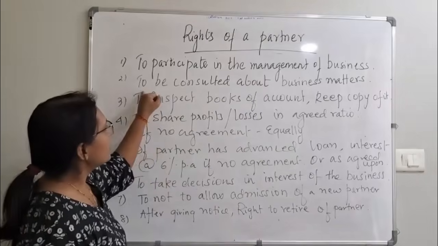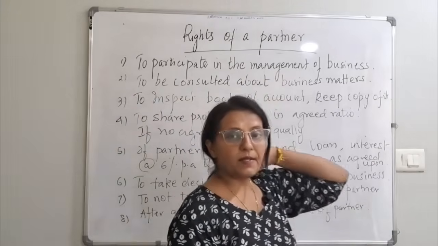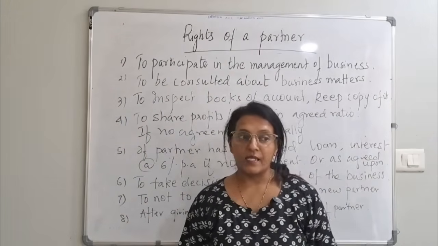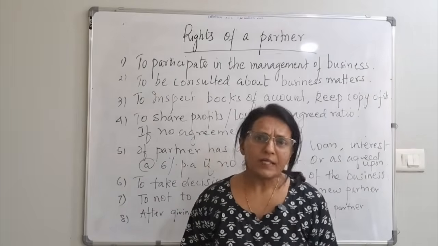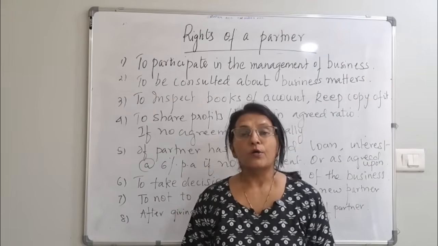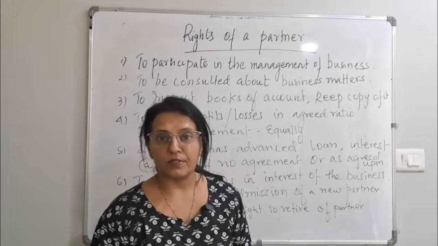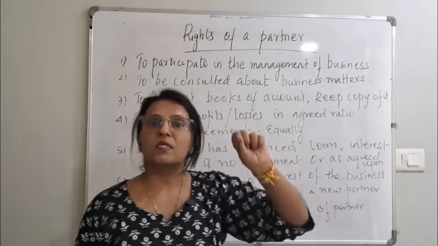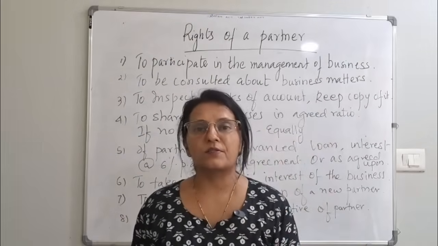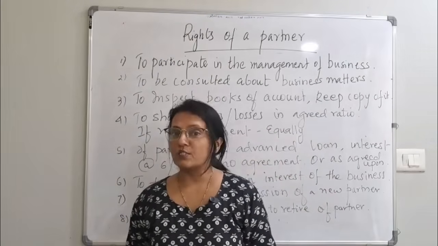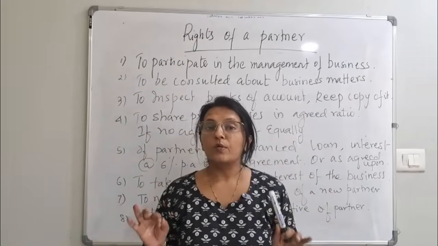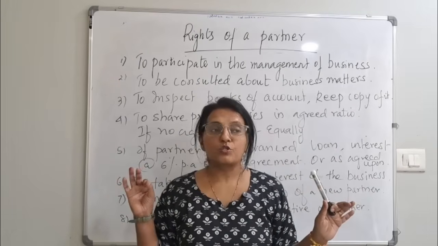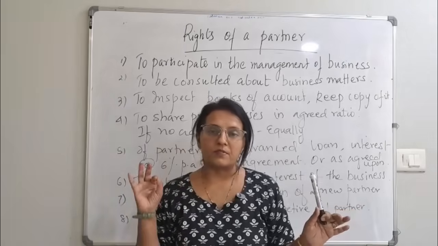Okay. Second one is to be consulted about the business matters. Just because Krishnamurti is very irritating, he doesn't talk to you properly, but he is a partner in the business. If you want to take any business decision, you have to consult Krishnamurti and then only take the decision. Without the knowledge of any partner, you cannot take the decisions. All the decision matters should be consulted with all the partners.